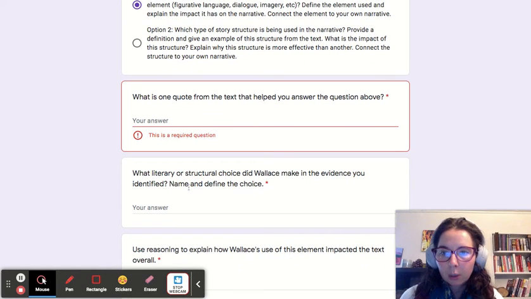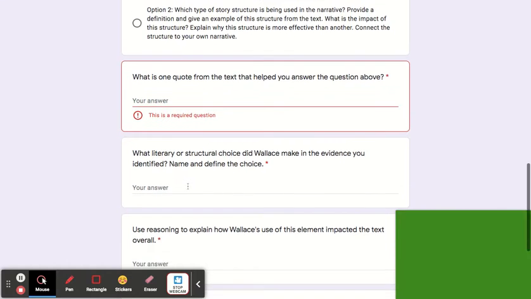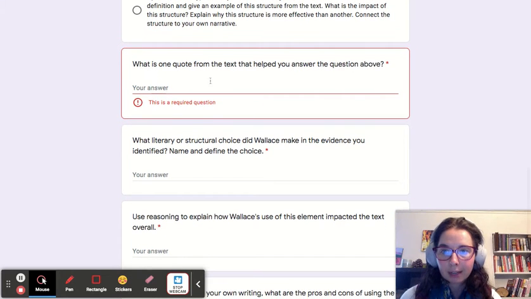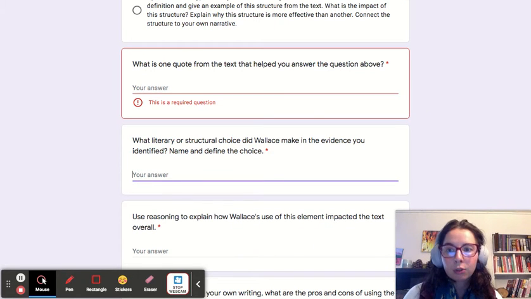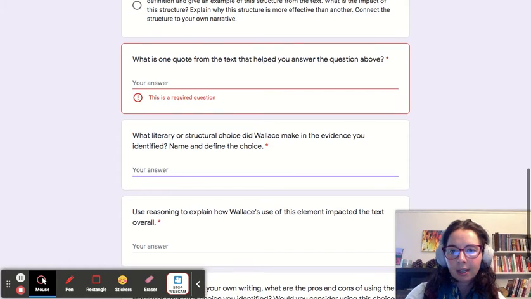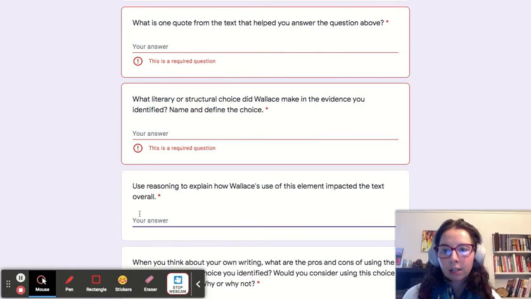Then the next question says, what literary or structural choice did Wallace make in the evidence that you identified, which is this one right here, and define the choice. So if you think he used imagery, you're going to say the author used imagery here, define imagery, and then you move on to the next question. So then you need to use reasoning to explain how that specific choice or that structural choice impacted the text overall. So how did that specific example of imagery or something else impact Wallace's overall point of view or overall purpose in his text?